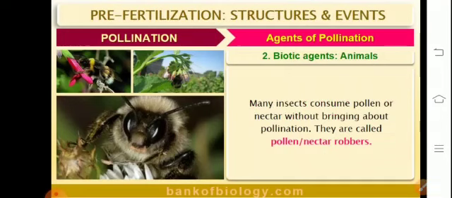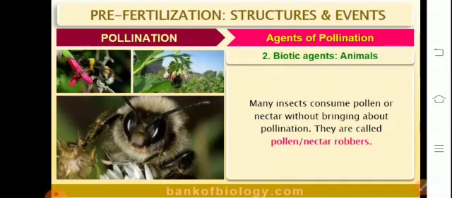Many other pollinating agents exist, for example, pollination brought about by birds, which is referred to as ornithophily. Example, hummingbird. Chiropterophily is pollination brought about by bats. Example, musa. Myrmecophily is pollination brought about by ants.